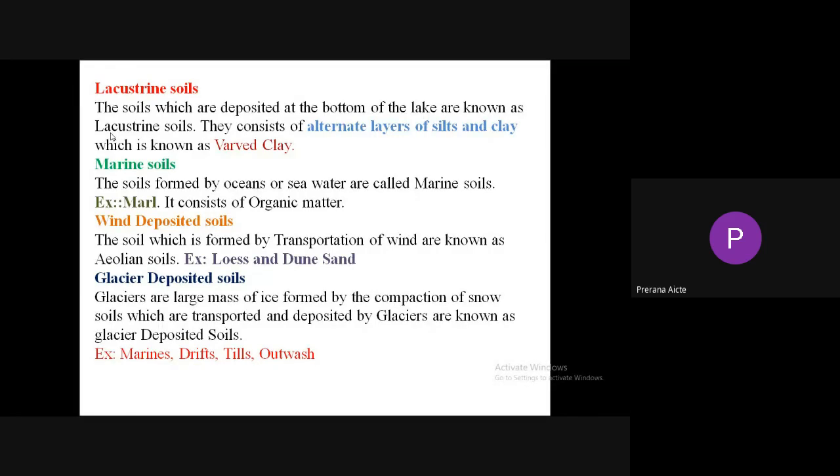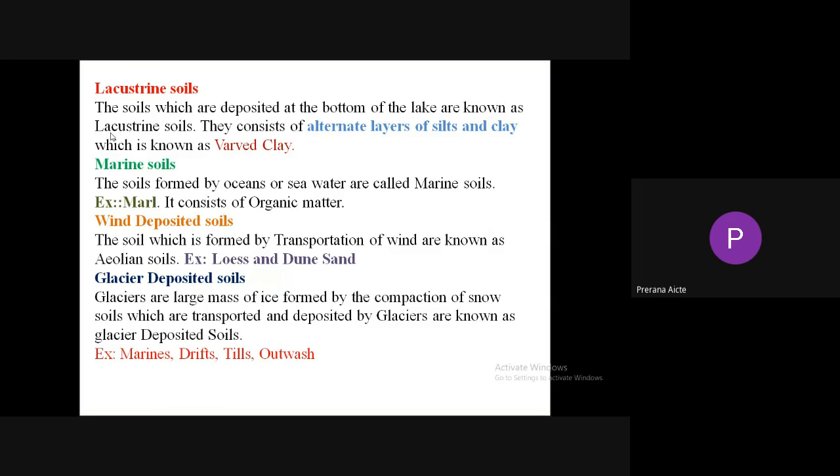But if the alternate layers consist of silt and clay, that is known as varved clay. Varved clay is an example for lacustrine soil. So varved clay is deposited at the bottom of lakes. Soils which are deposited at the bottom of lakes are known as lacustrine soils. Lacustrine soil consists of alternate layers of silt and clay, which is known as varved clay.